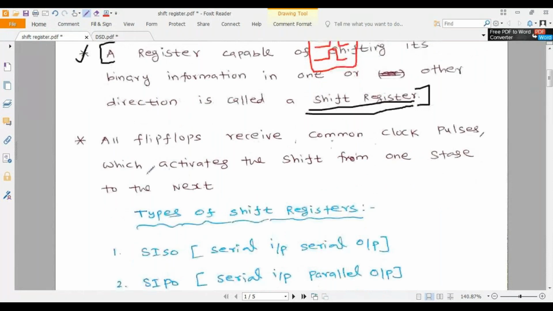So all flip-flops receive a common clock pulse, which activates the shift from one stage to another. Meaning that if you want to shift the binary data stored in the flip-flop, you need a clock pulse. Whenever you apply the clock pulse, only then the value stored in the flip-flop will be moved forward, I mean, shifted to the next flip-flop. So the clock pulse is very important.